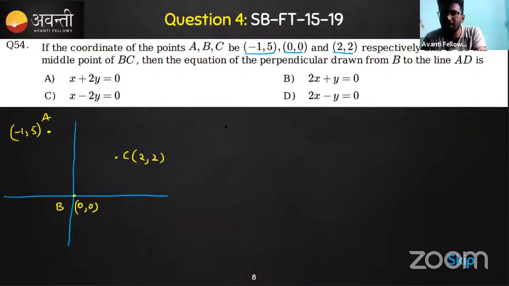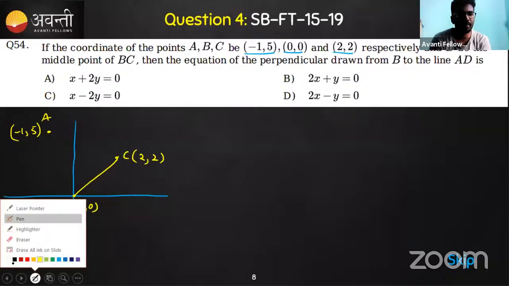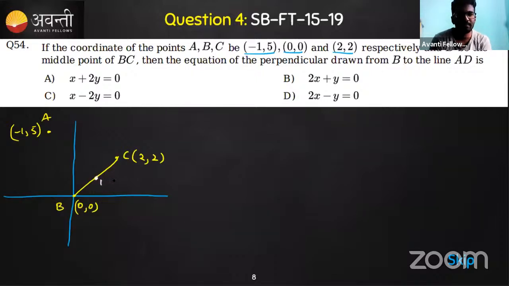They're asking that there is another point D, the midpoint of BC. Can we find the midpoint of these 2 points? Can you tell me the point D? If I join the line B and C, there is a midpoint D here. Can you tell me that midpoint? What is the point? 1, 1, very good.